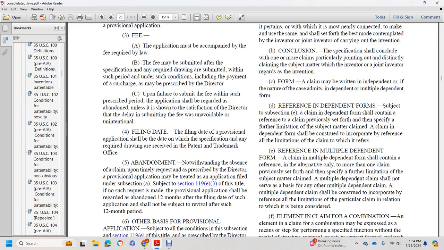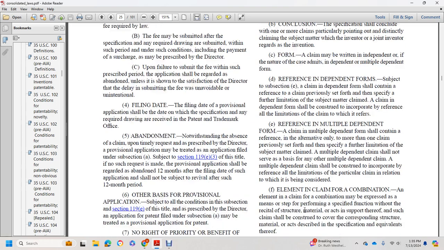Reference to multiple dependent form. A claim in multiple dependent form shall contain a reference, in the alternative only, to more than one claim previously set forth and then specify a further limitation of the subject matter claimed. A multiple dependent claim shall not serve as a basis for any other multiple dependent claim. A multiple dependent claim shall be construed to incorporate by reference all the limitations of the particular claim in relation to which it is being considered.